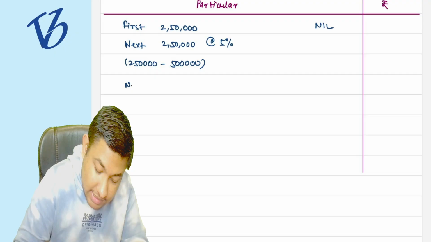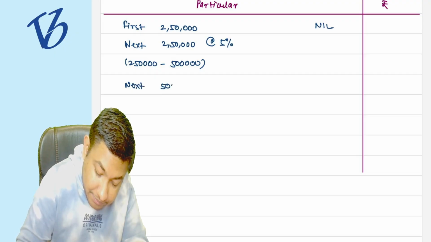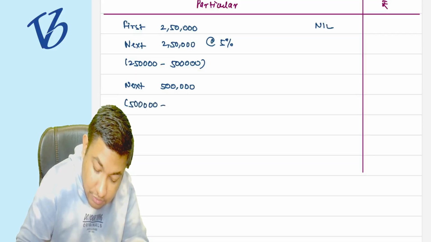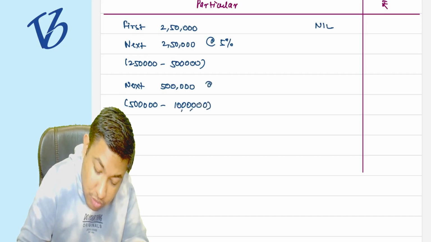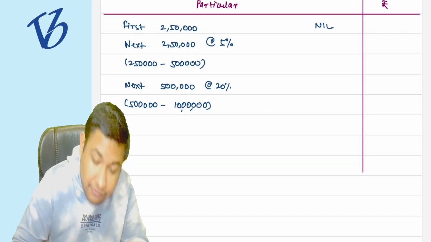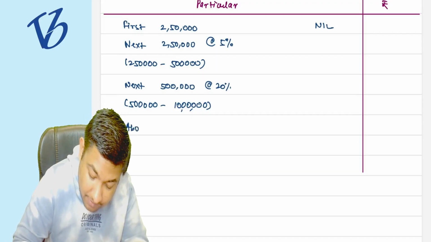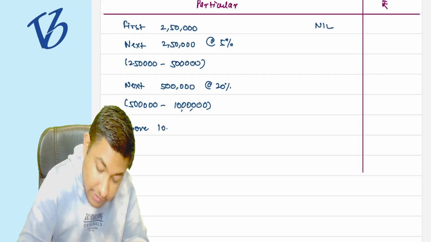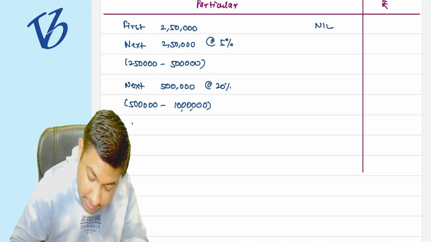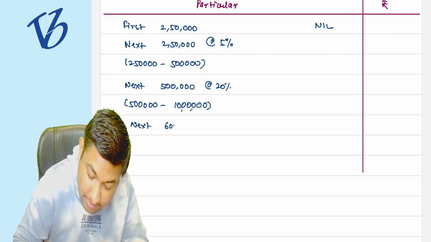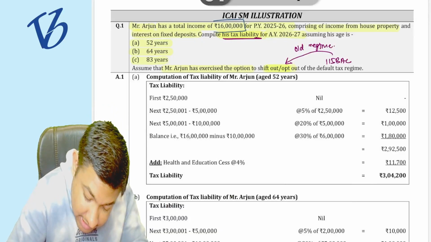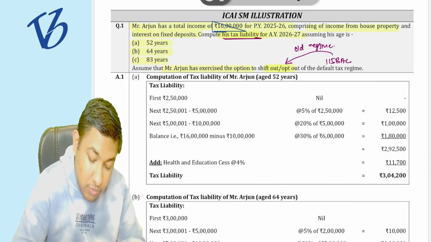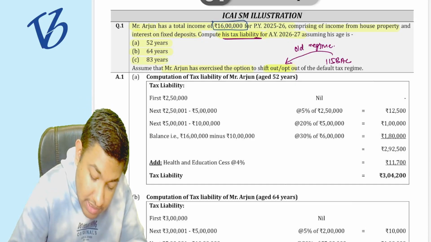Then next, 5 lakh to 10 lakh is going to be 20%. And above 10 lakh, that is only 6 lakh rupees, because the total income is 16 lakh, so above 10 lakh is only 6 lakh rupees.